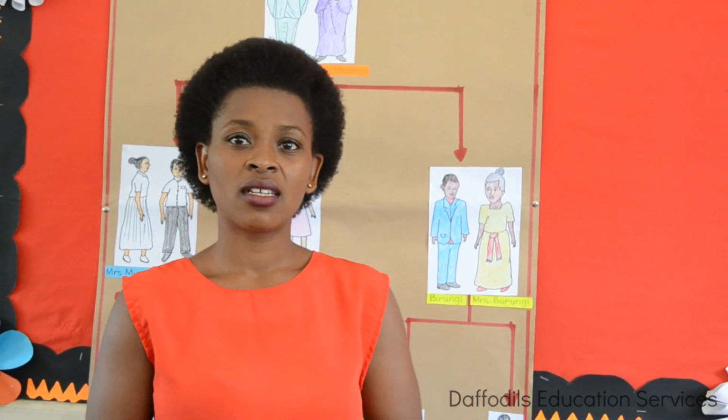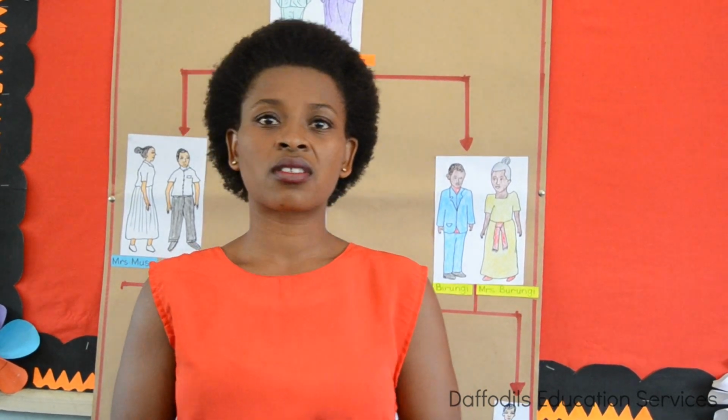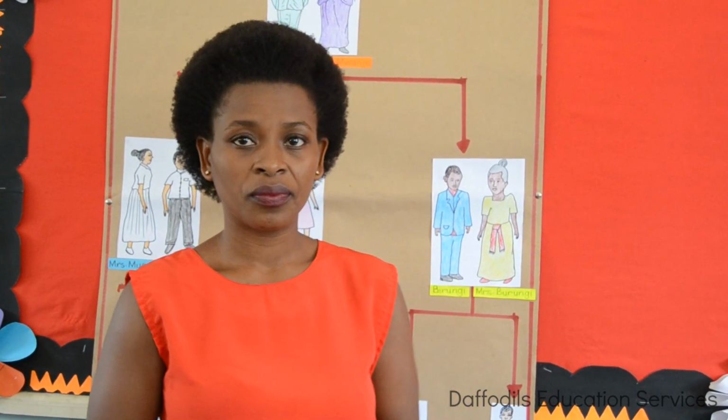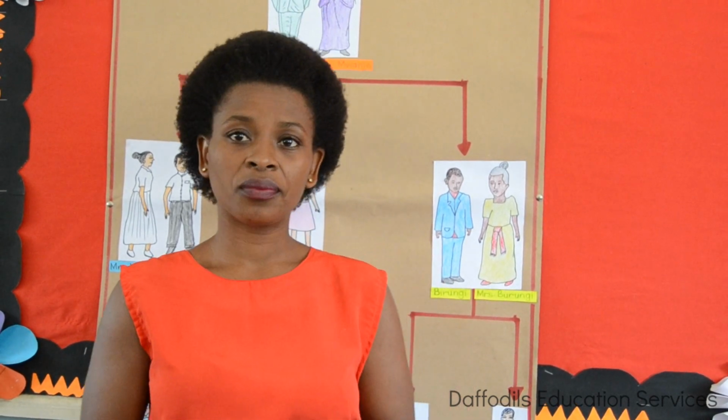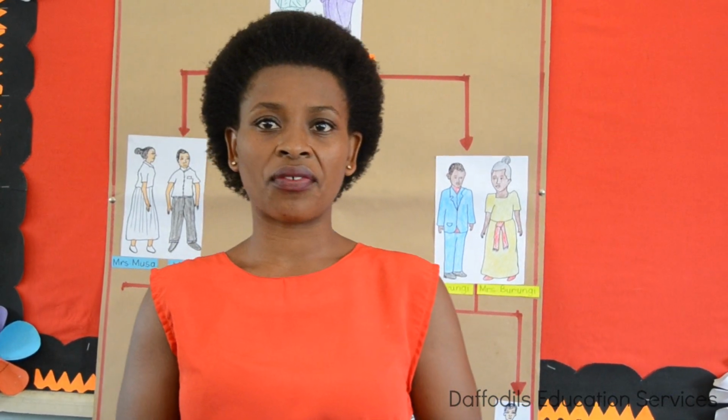Number 1, write the word mother. Number 1 is mother. Number 2, sister. Number 2 is sister. Number 3, write brother. Number 3 is brother. Number 4, niece. Write the word niece. And number 5 is nephew. The last word is nephew.